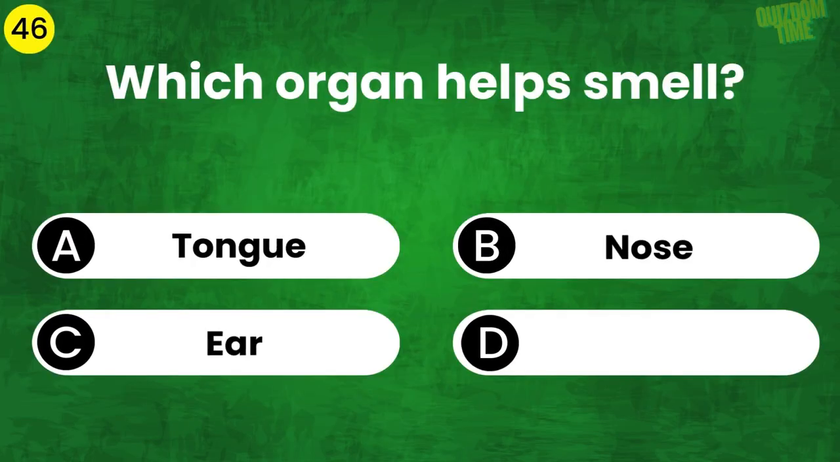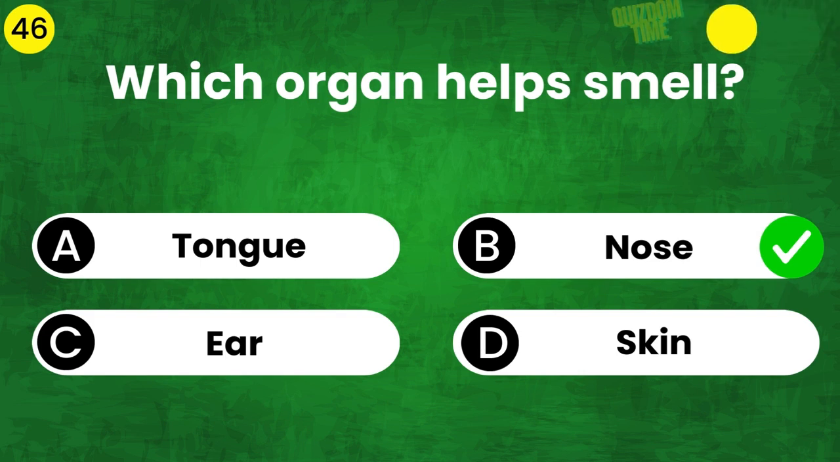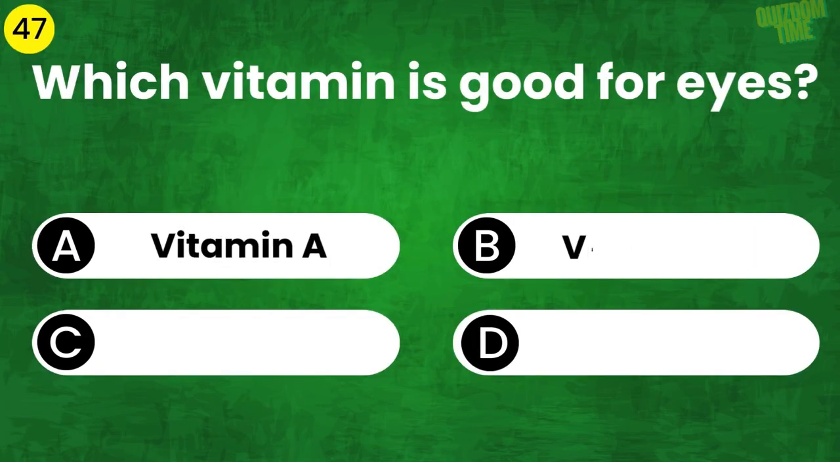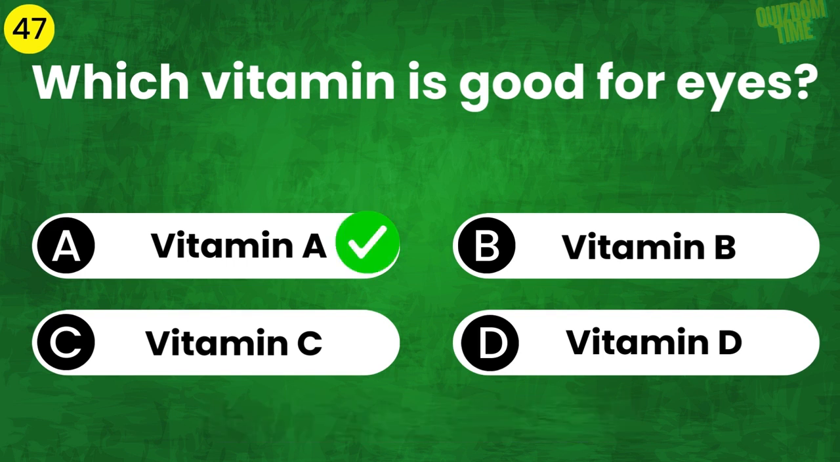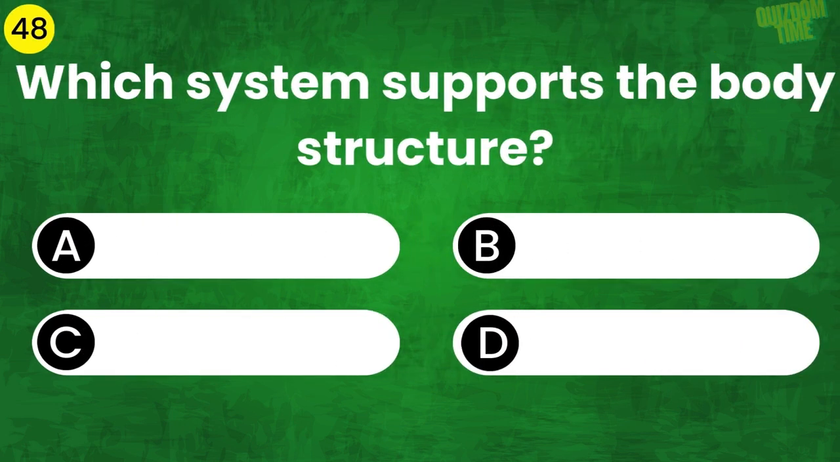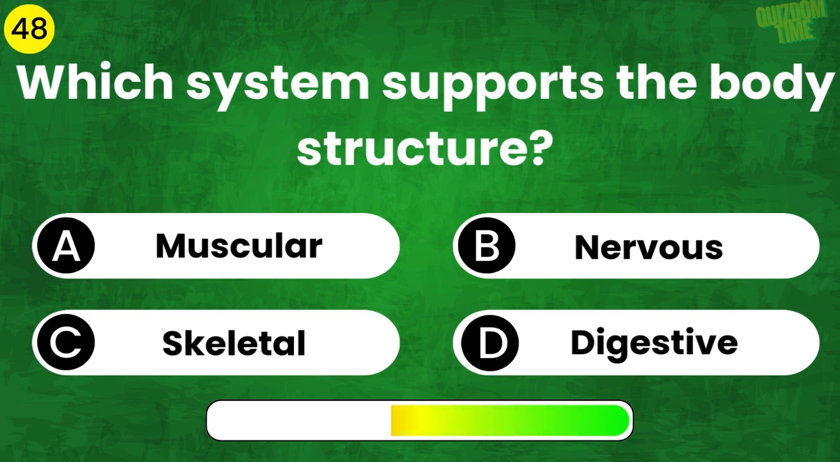Which organ helps smell? The answer is nose. Which vitamin is good for eyes? The answer is vitamin A. Which system supports the body structure? The answer is skeletal.